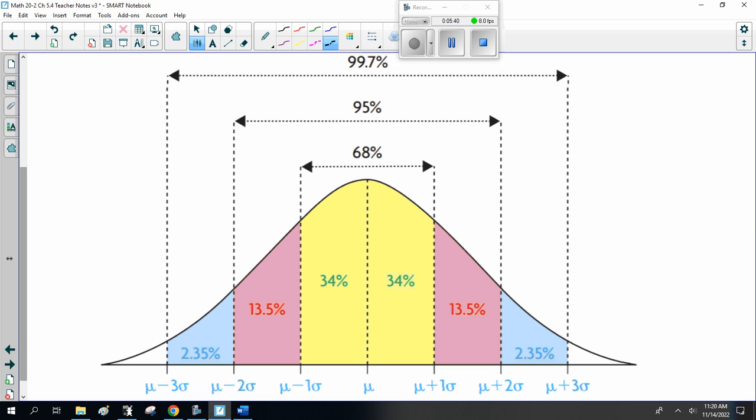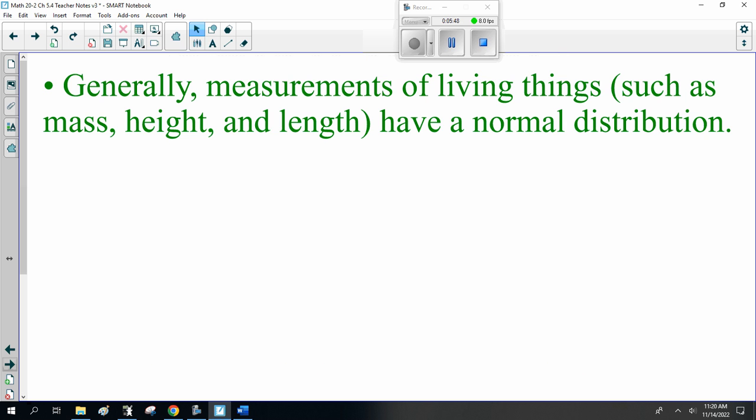Now, that's it for me on normal distribution curve. If you've got a question, hang on. Oh, sorry, one more bit. My apologies. Generally, notice I say generally, measurements of living things such as mass, height, and length have a normal distribution, like the height of the skiers or students' heights. Anyway.